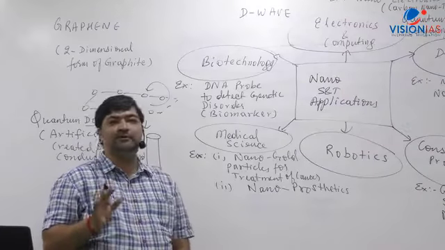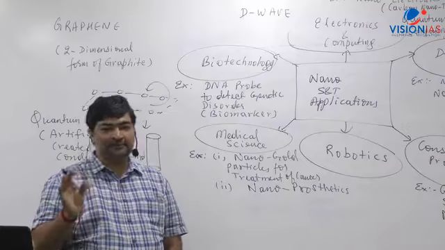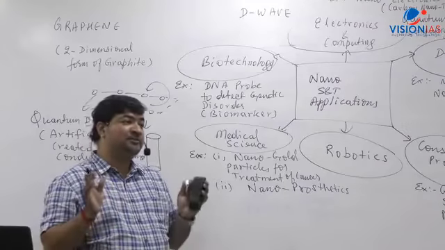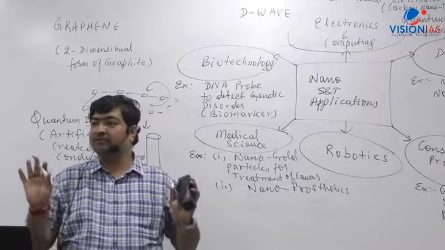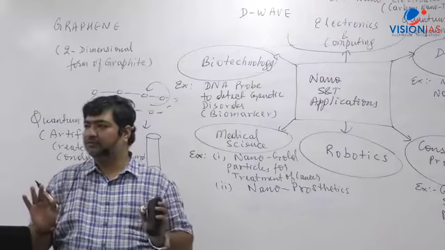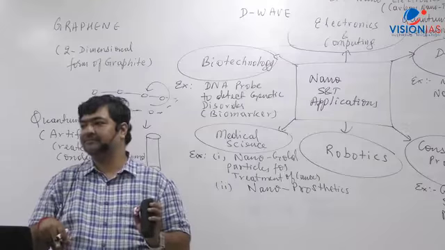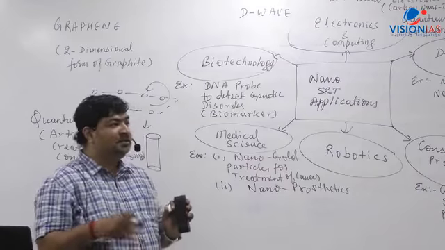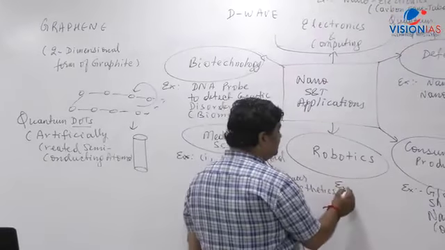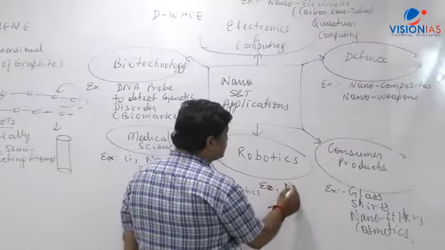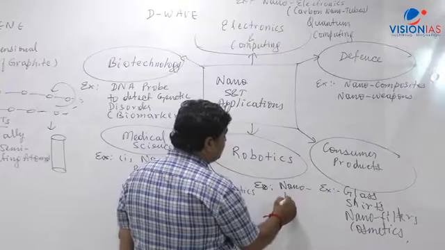So a robot is basically nothing but a programmed machine. It can be semi-controlled or automated. It can work on its own. But what is very important? Programmed. Programmed machines. Now how does nanotechnology come in? Nanorobots, like nanobots. For example, I'm giving the example here, nanobots. Nanorobots can be made.